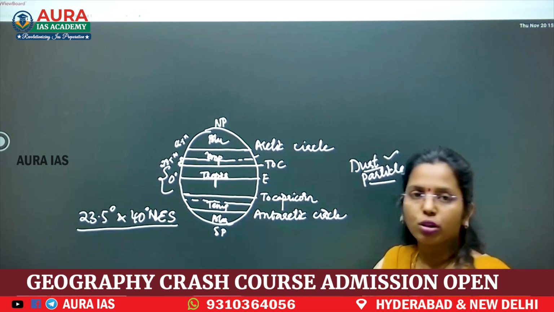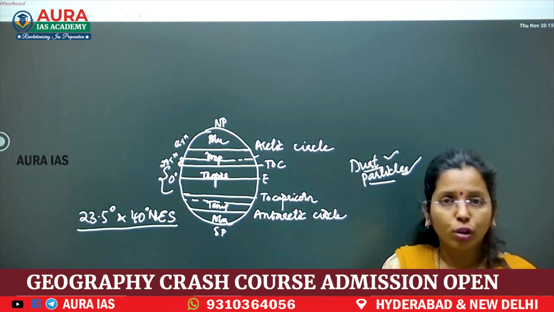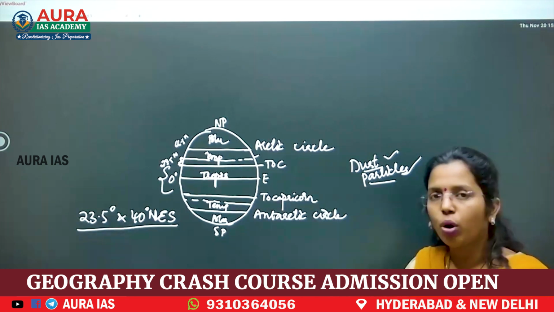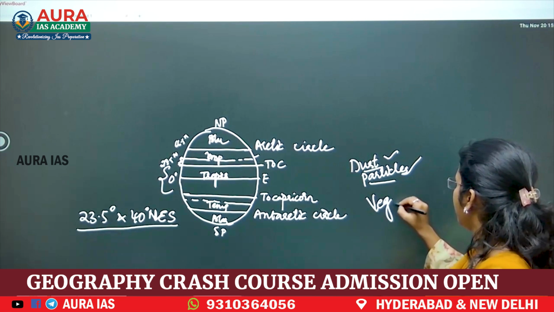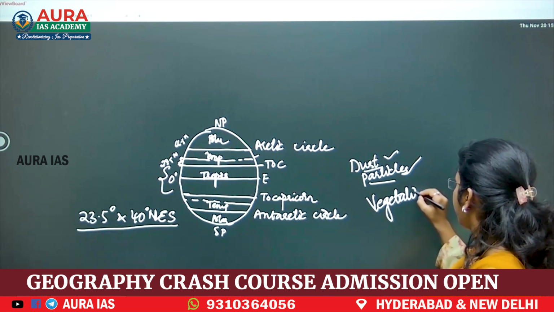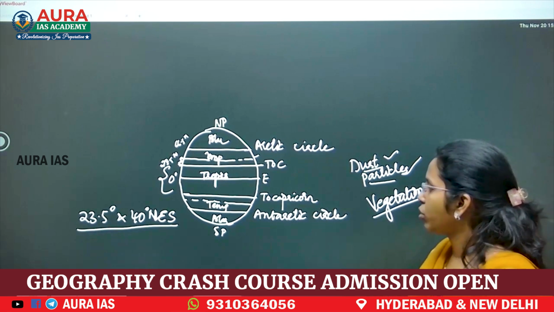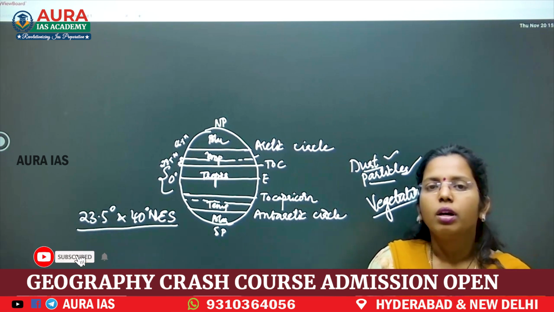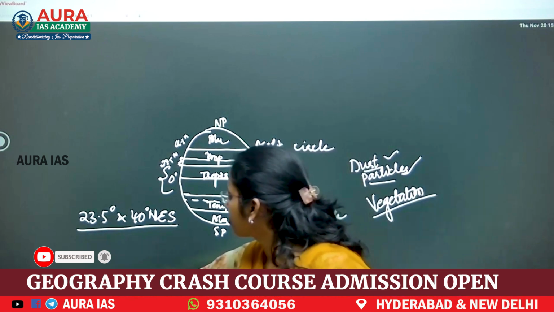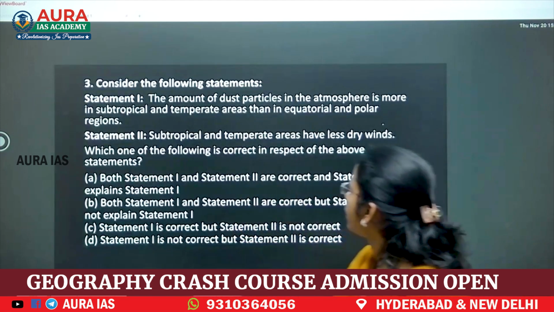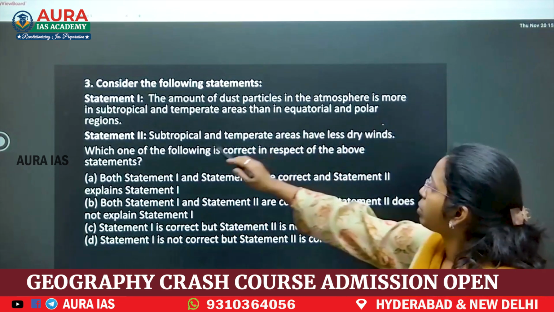Next, because of deserts, dry winds and low vegetation, meaning less forest, you will see more dust particles in subtropical and temperate regions. So the amount of dust is more in subtropical.